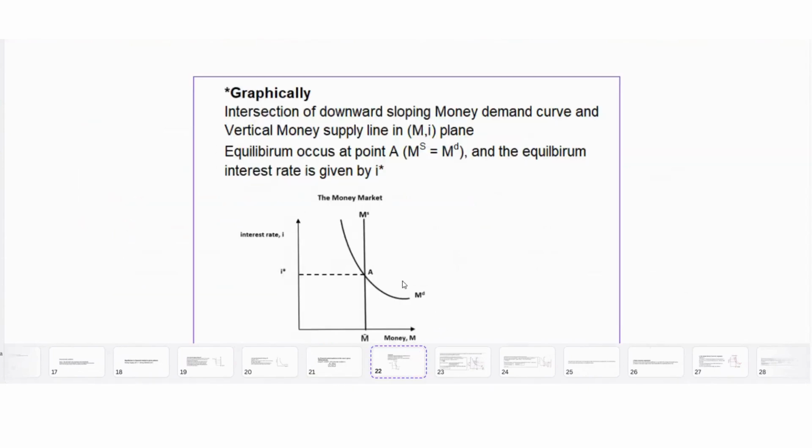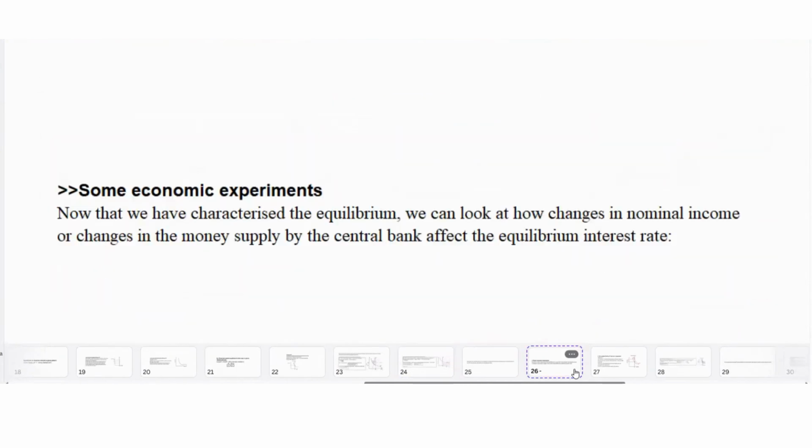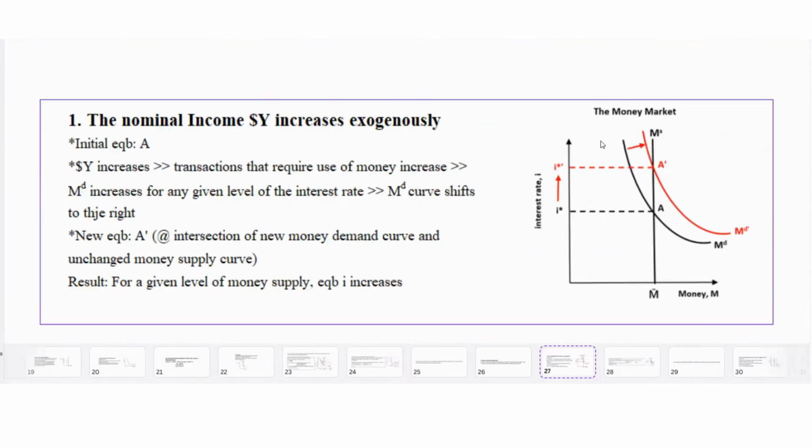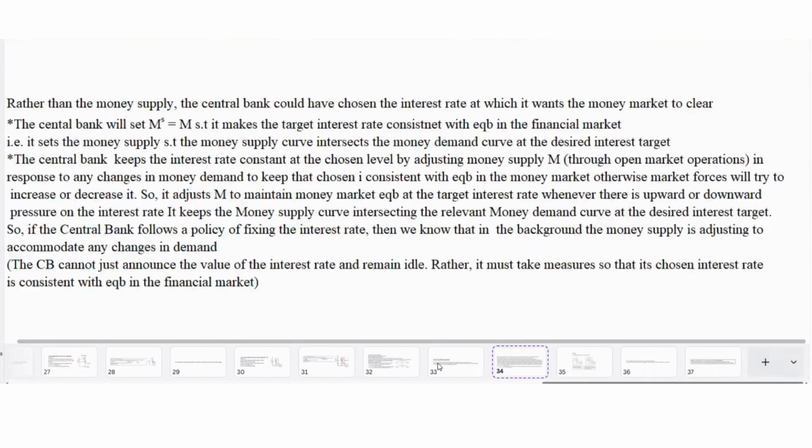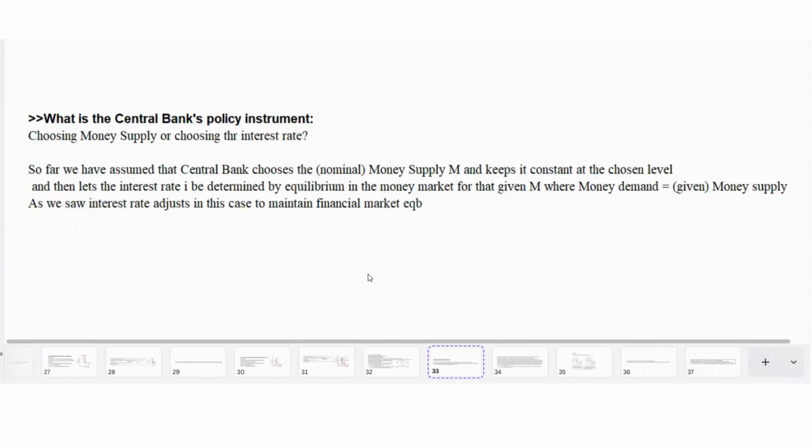This is what we saw graphically also, that the central bank fixes MS at M bar and then the interest rate is determined where the money demand curve intersects this money supply curve fixed by the central bank at M bar. In this case, we saw the interest rate adjusts to maintain money market equilibrium. When nominal income increases, for a given level of money supply fixed by the central bank at M bar, we saw the interest rate increases to restore money market equilibrium when money demand increases. So what we've so far talked about is that the central bank chooses the money supply and keeps it constant at the chosen level and then lets the interest rate adjust to maintain money market equilibrium.